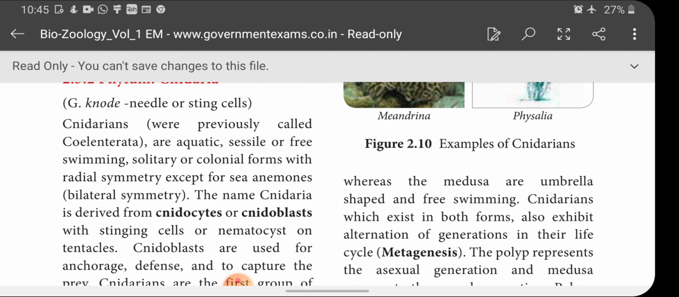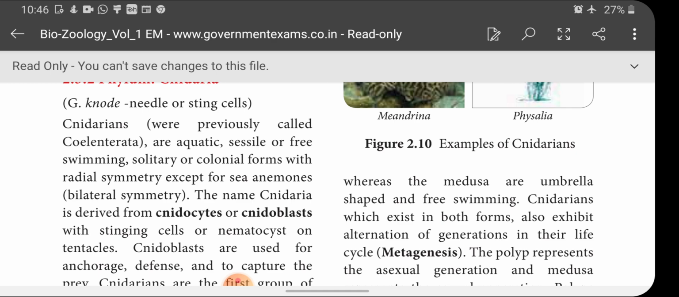What is solitary or colonial forms? Solitary means living singly. Colonial means living in a group. They form a radial symmetry except for sea anemones. So all the animals of this phylum are radially symmetrical. Only one exception, that is sea anemones, which shows bilateral symmetry.